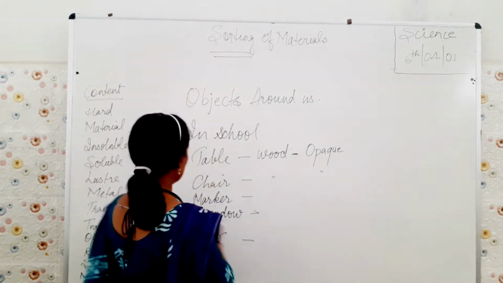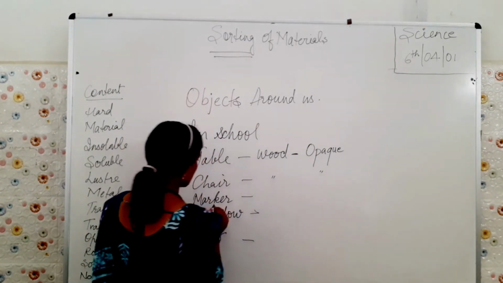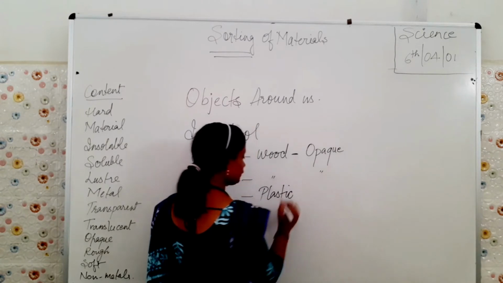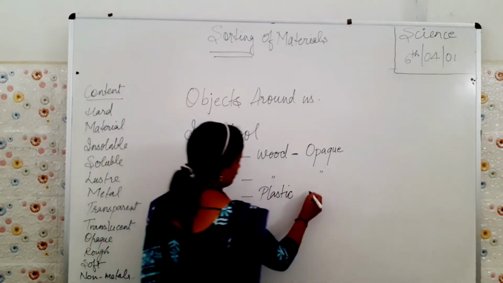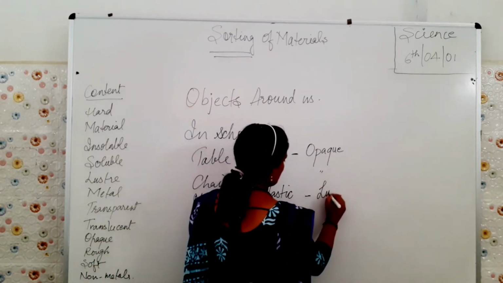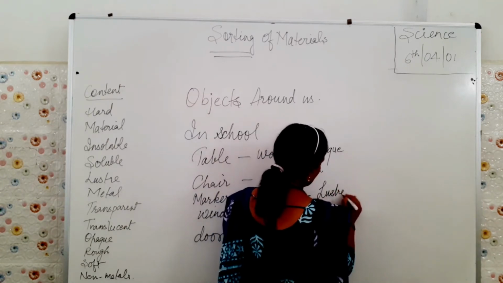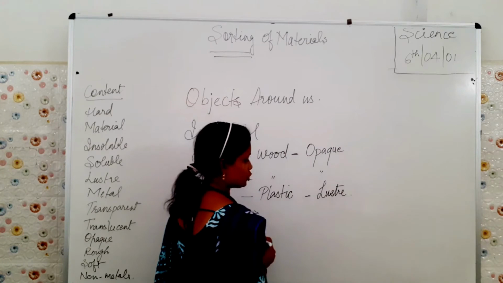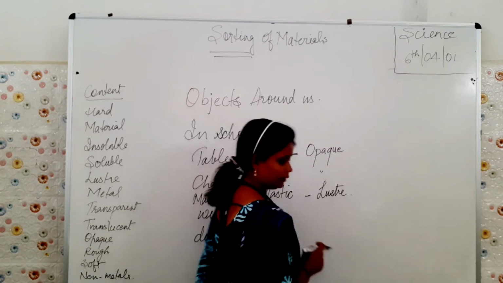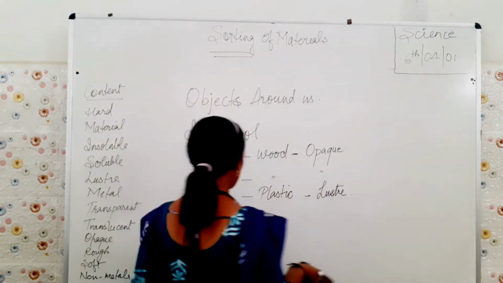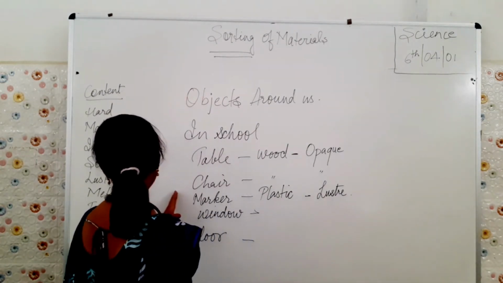Okay? Now next marker. It is made up of plastic. But yes, it has luster in it. Fine? It looks very beautiful. Now next, what do we have?